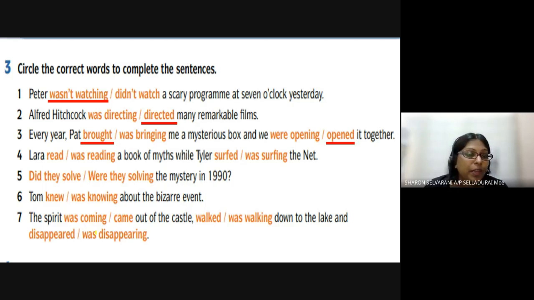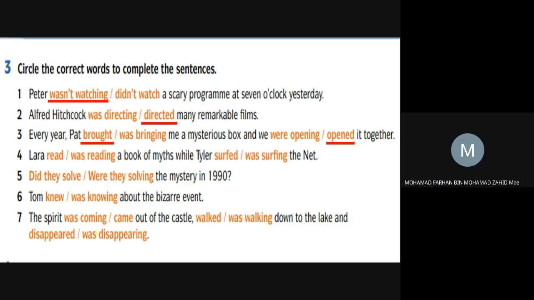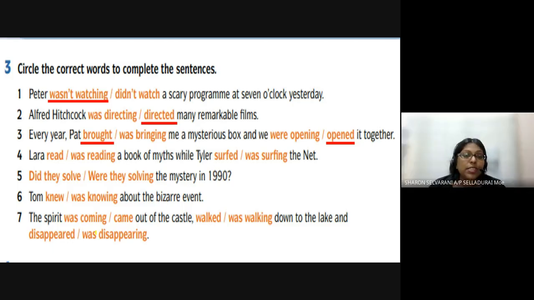Okay, Lara was reading a book of myths while Tyler surfed the net. So this is in the continuous form. Was reading a book of myths while Tyler was surfing. Very good, was surfing the net. Okay, so let's look at number 5.